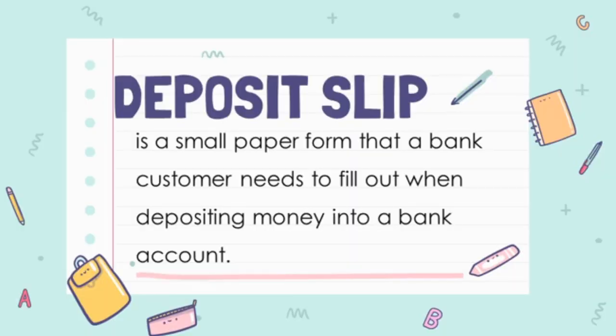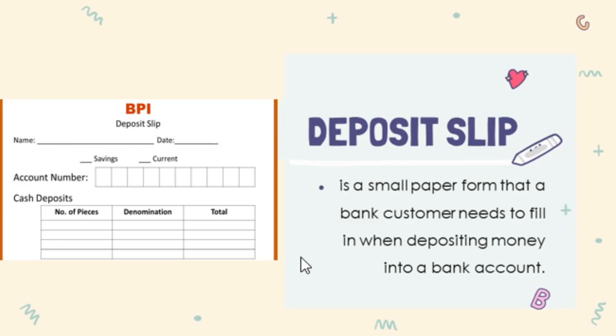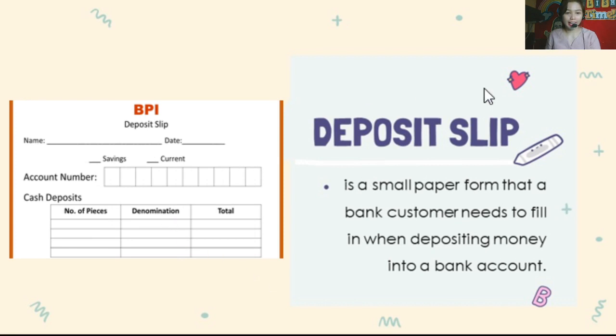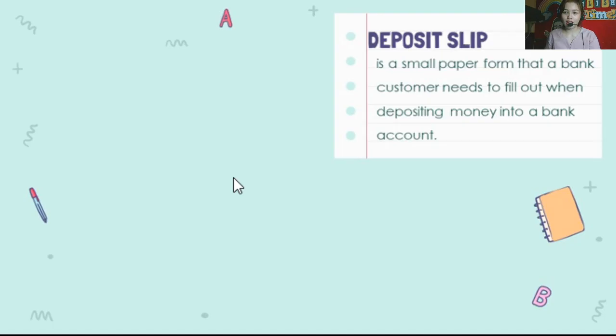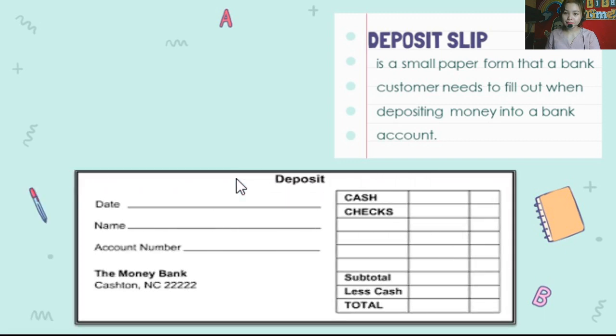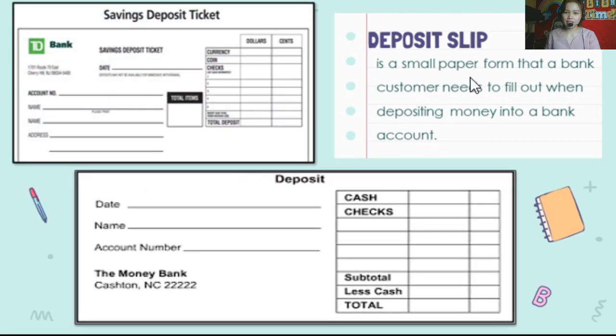But what is a deposit slip, by the way? It is a small paper form that a bank customer needs to fill out when depositing money into a bank account. Alright, so that's how it looks like. So we have this information. Another example. It says here that the deposit slip is a small piece of paper.